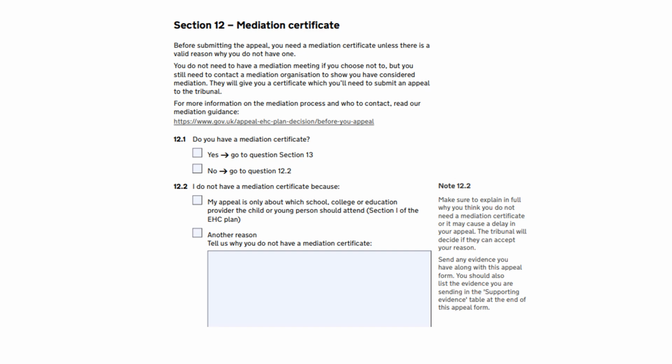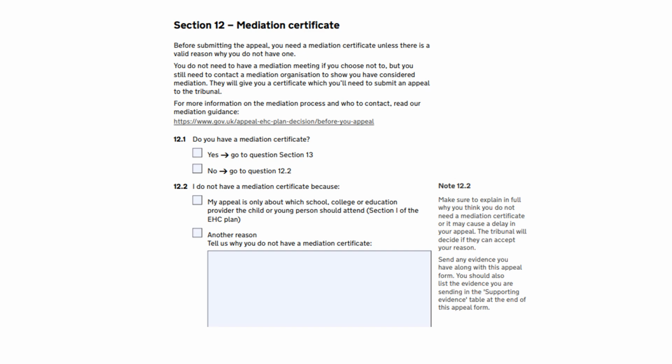You do not need to consider mediation if you are only appealing Section I of the EHC plan, which is the educational placement. However, it's not usually recommended to only appeal Section I, as the SEND Tribunal will be considering whether the placement is able to meet the needs of your child described in Section B and provide the support set out in Section F.